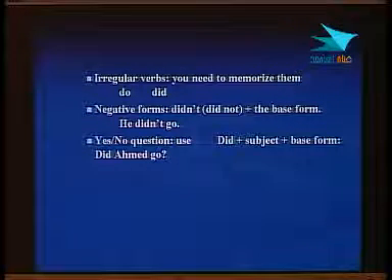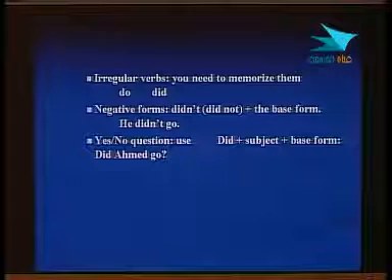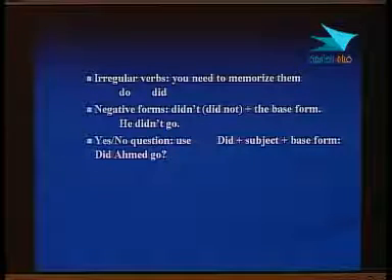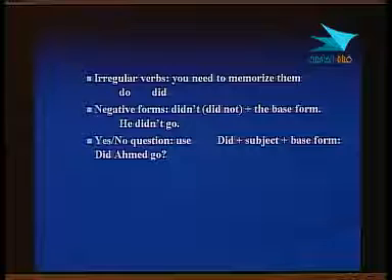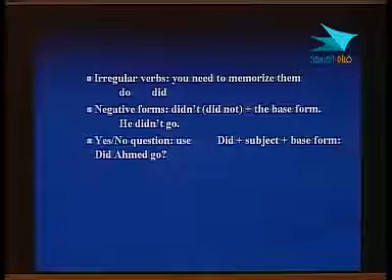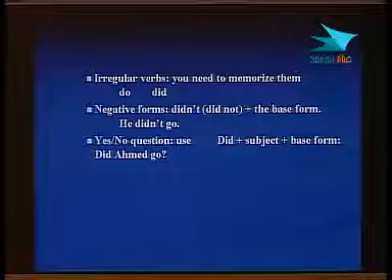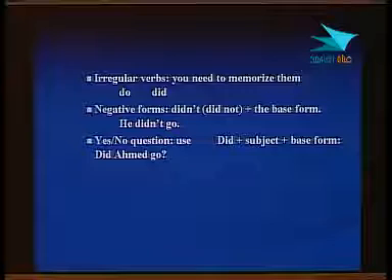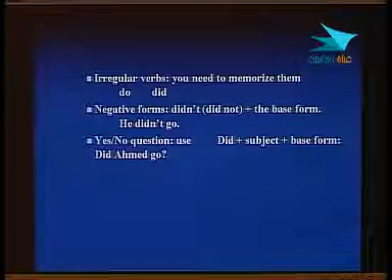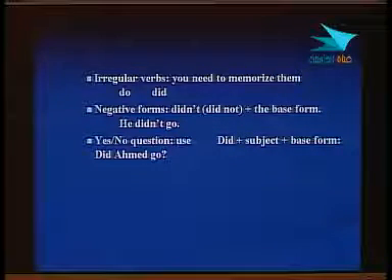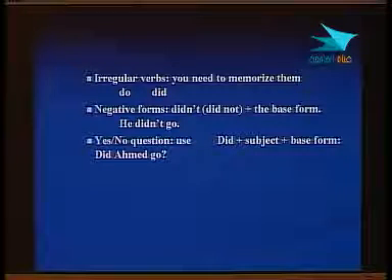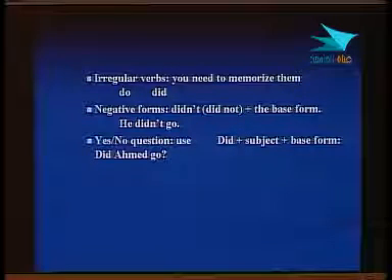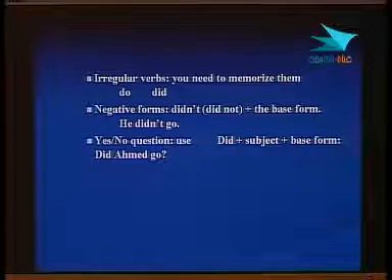How can we make a yes/no question? When we ask questions that require answers with yes or no, we start with did. I remind you that we are talking about the simple past. We start with did plus the subject plus the base form.